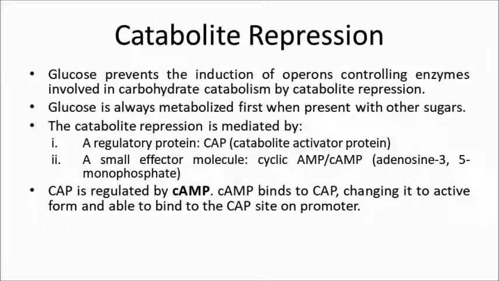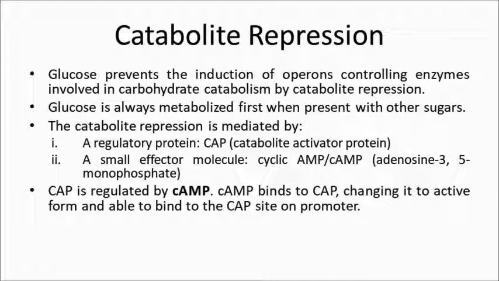Also, the cAMP levels in the cell are regulated by the concentration of glucose in the cell. Now, glucose has its own mechanism where it prevents the induction of operons controlling enzymes involved in carbohydrate catabolism, like lac operon or arabinose operon, and this mechanism is known as catabolite repression. So this catabolite repression makes sure that when glucose is present along with other sugars, glucose is always metabolized first and then any other sugar can be metabolized.